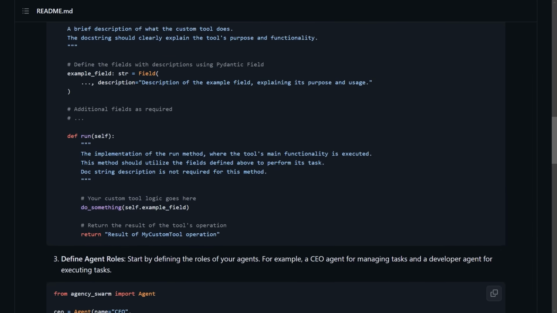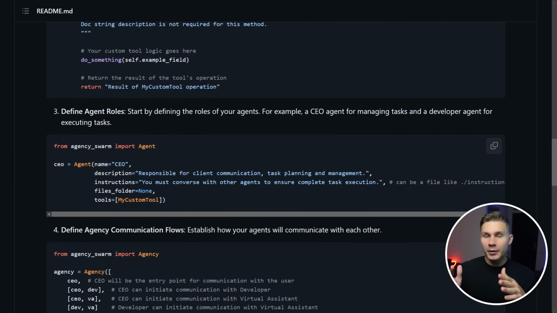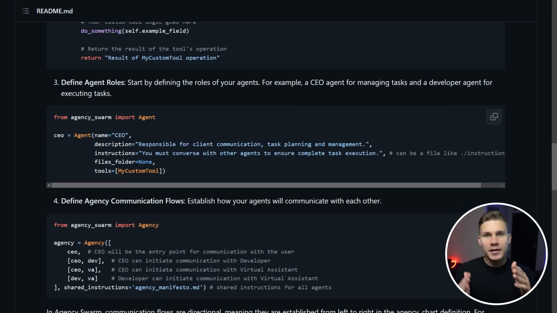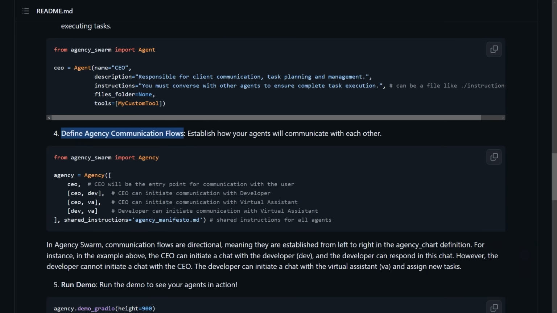And third, this is not a way for you to make $1 million without lifting a finger just yet. Although this framework abstracts away the most complex details, you do have to set your agents up yourself. I made this intentionally and on purpose, so you have more control. You have to provide your agents with the necessary knowledge, instructions and tools, and only then can you define the communication flows between these agents. I do plan to create an agency that can create other agencies in the future, but more on this later.